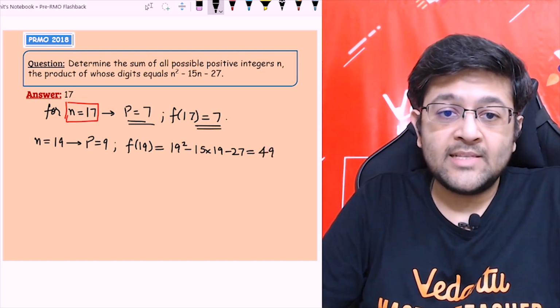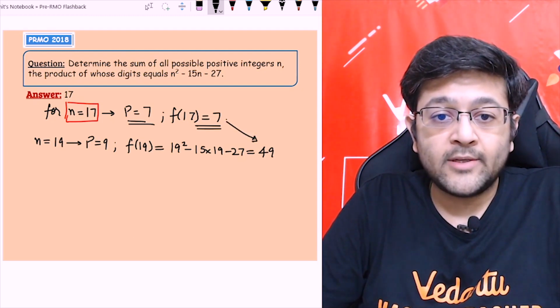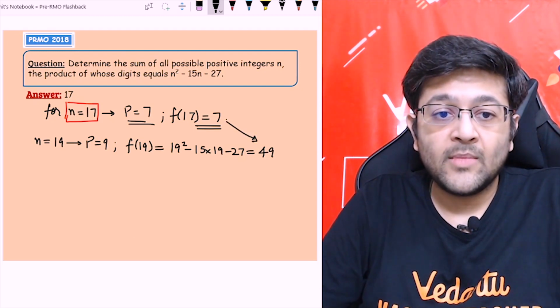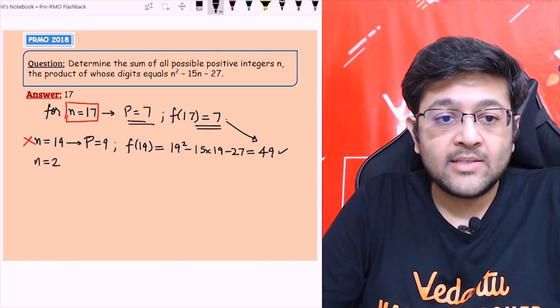So you're already seeing that we have just increased the n by 2, whereas the value has increased by 42, from 7 to 49, right? By just increasing the value of n by 2. So now, as you can see, this does not satisfy the criteria. The product is 9, whereas this is 49. And let's check the next n, that is 21.